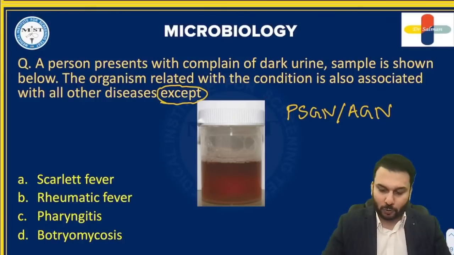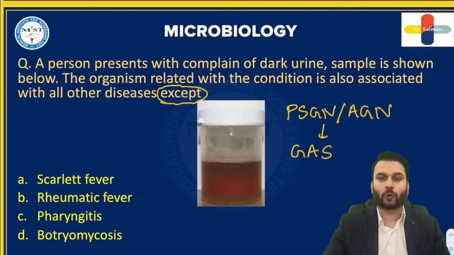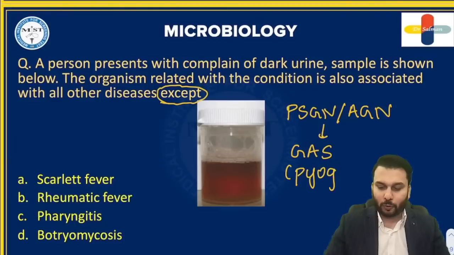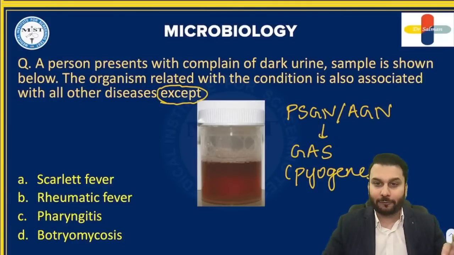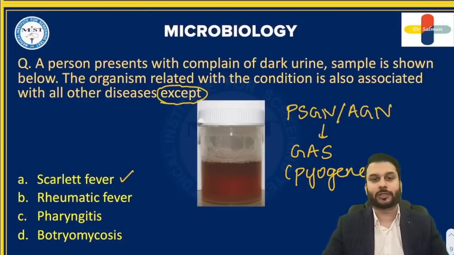Who is this streptococcus causing this? The answer is group A streptococci, which we also call Streptococcus pyogenes. So technically, scarlet fever with that strawberry tongue is caused by pyogenes, so this cannot be the correct answer.